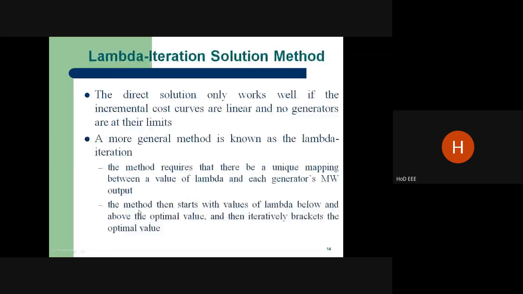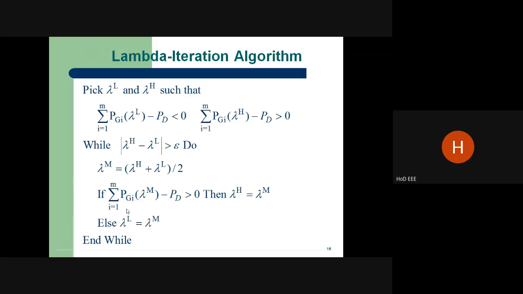So when choosing the lambda value, if the generation is higher, we have to reduce the incremental cost. When the generation is lower, we have to increase the incremental cost. So it is very, very important.